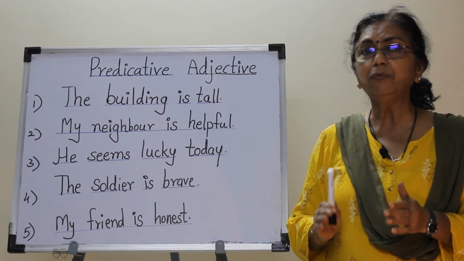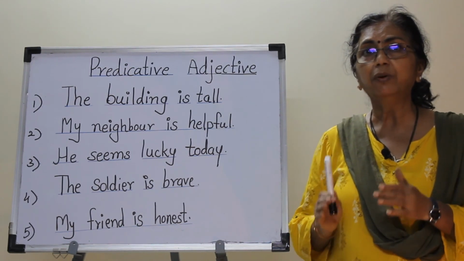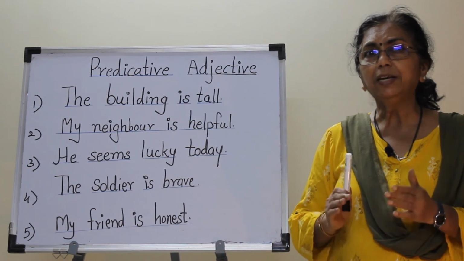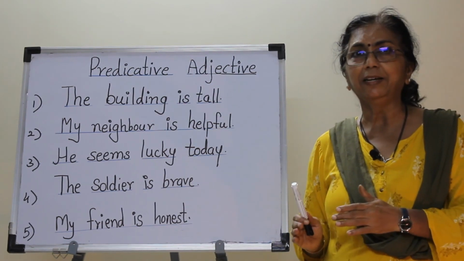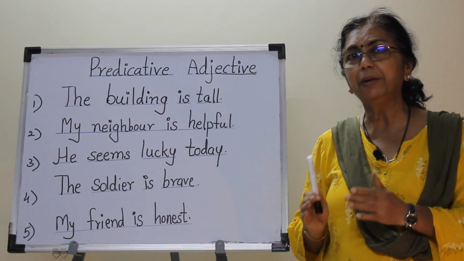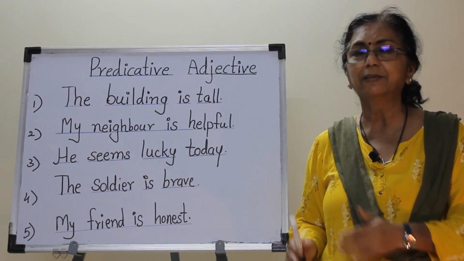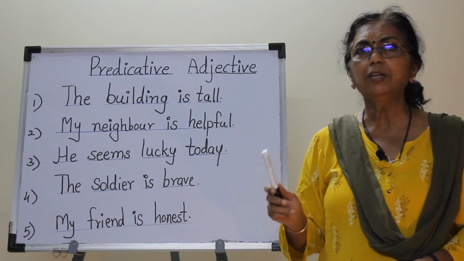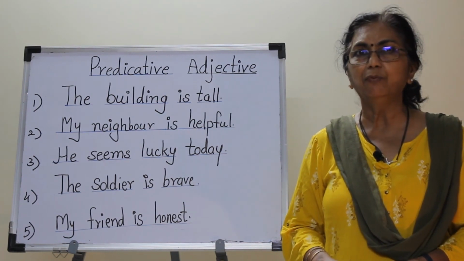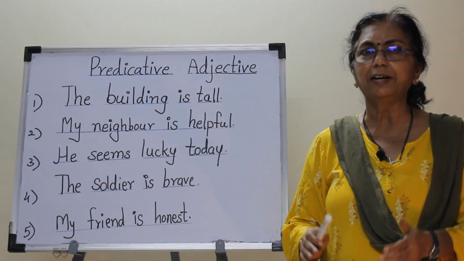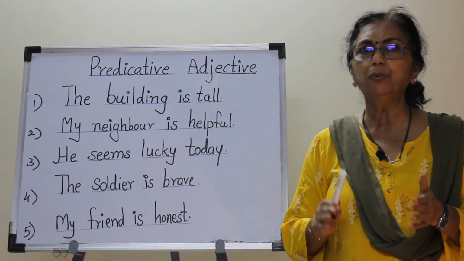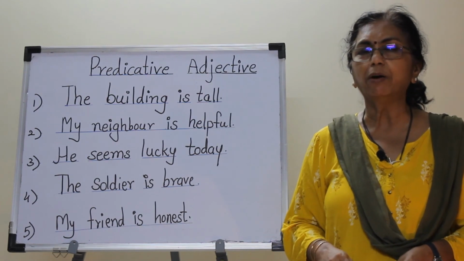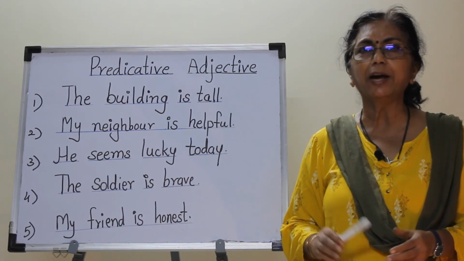It is linked with a linking verb, and they are used in the second part of the sentence, that is the predicate part of the sentence. So today we have learned what is an adjective and its position in a sentence, that is attributive adjectives and predicative adjectives. I hope you have understood adjective and its position.